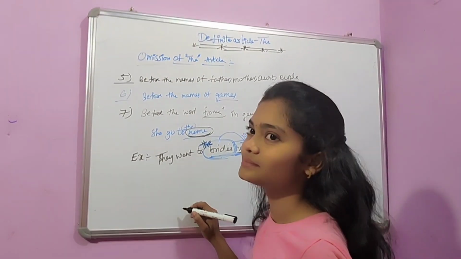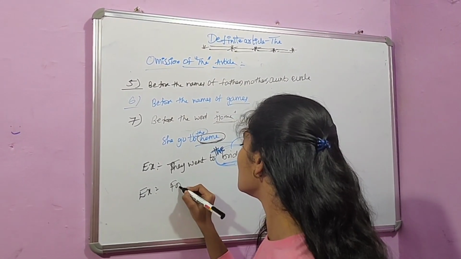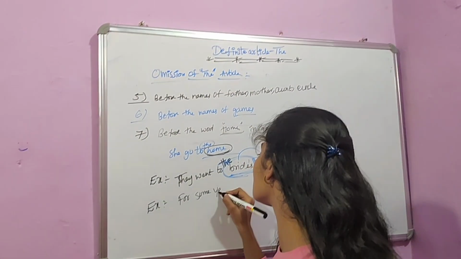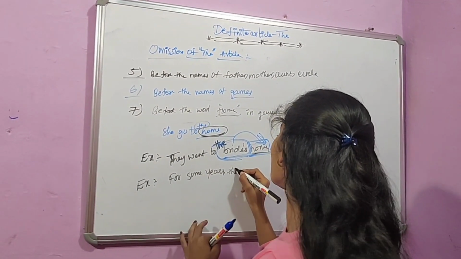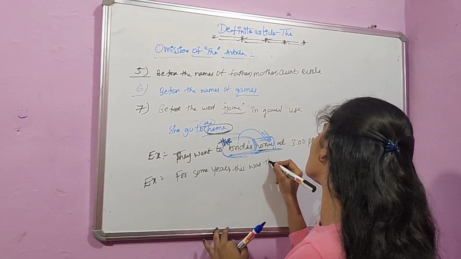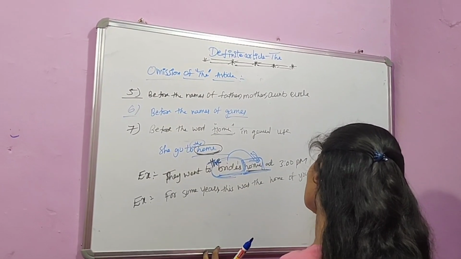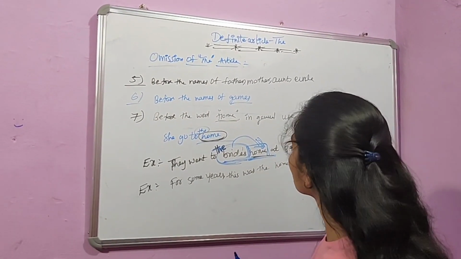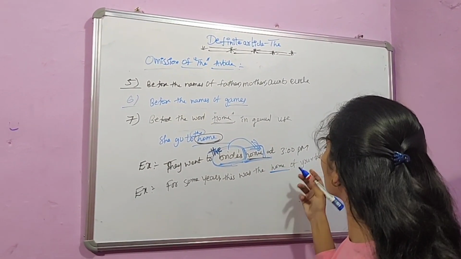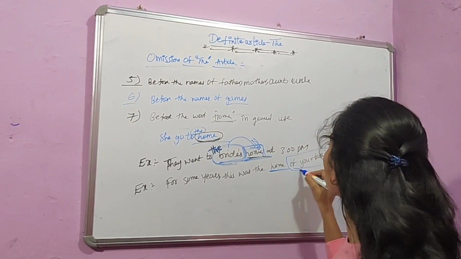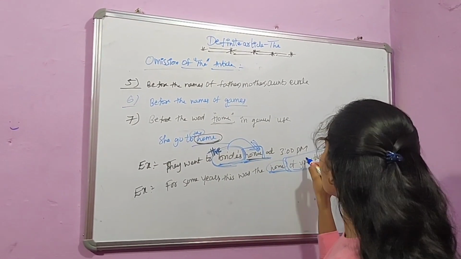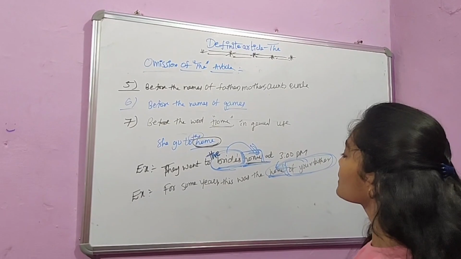And again, another example is, for some years, this was the home of your father. Here also, the home was followed by the phrase "of your father," so it describes the word home.